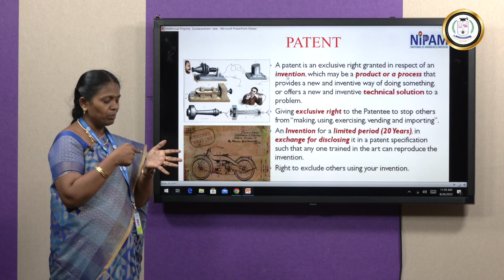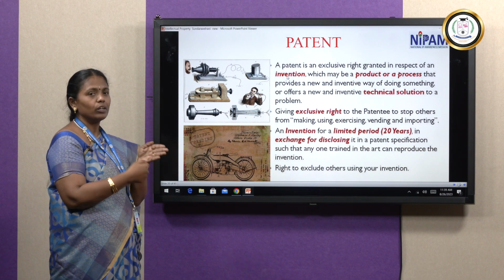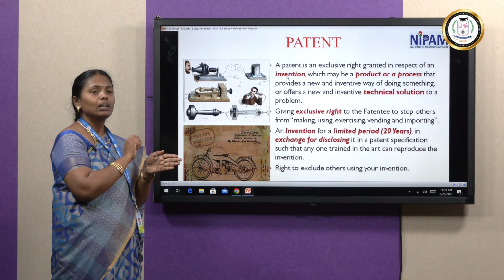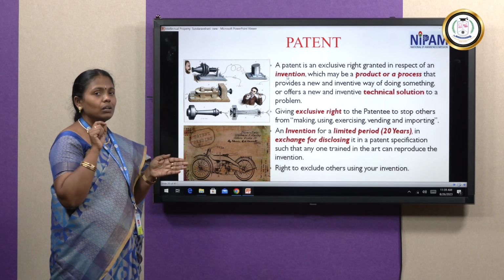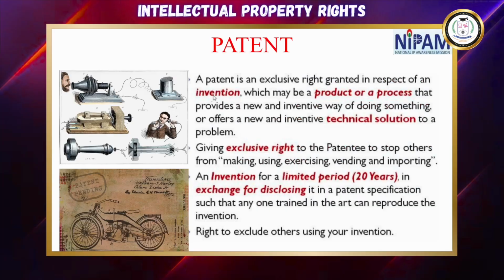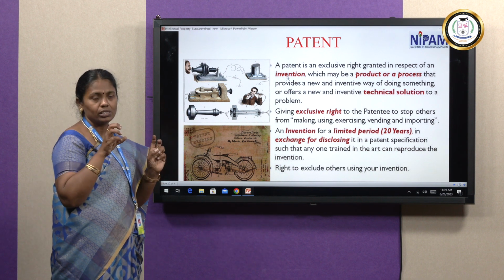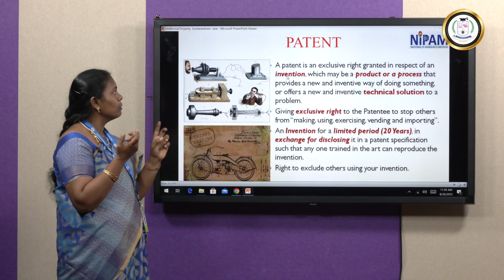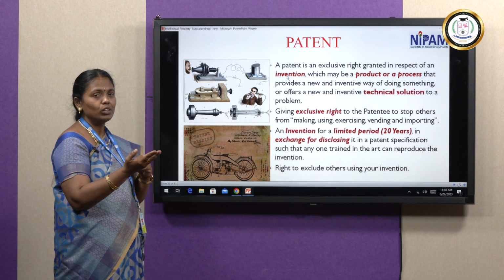If I am attaching one nail here, I can do it in all directions: front, back, diagonal. Like that we have to claim. So the claim plays the important role in designing the patent. Here they can hold it for a limited period of 20 years, right? They can create a new product or process, a particular product and process, and give technical solutions. Those technical solutions they can claim in the patent, so their own idea is claimed in the patent.